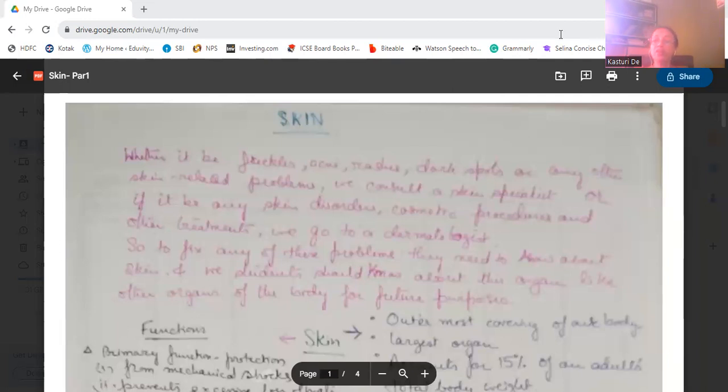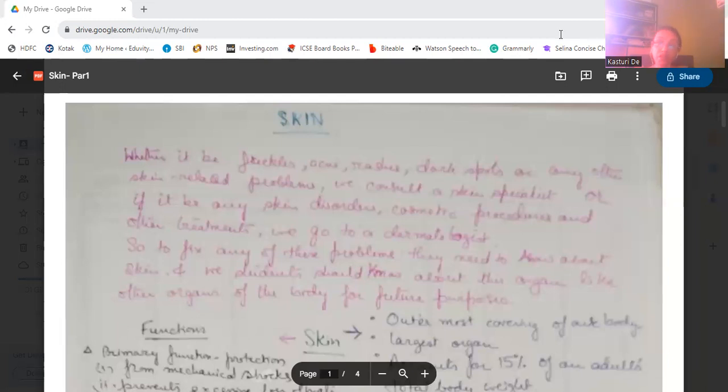The skin is the organ with which we can feel touch sensation, hot, cold. For these reasons we should study skin.